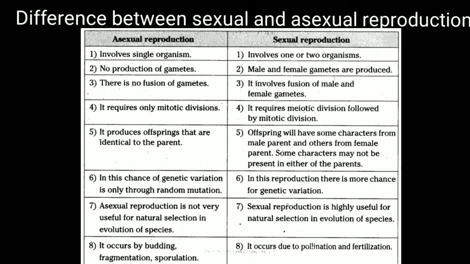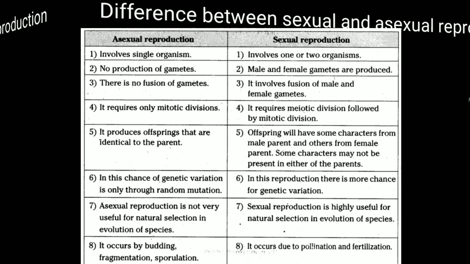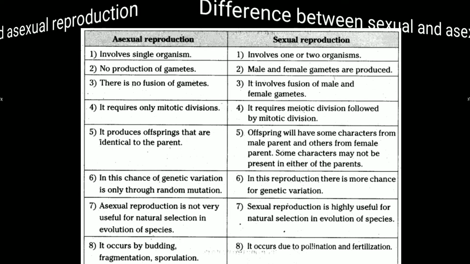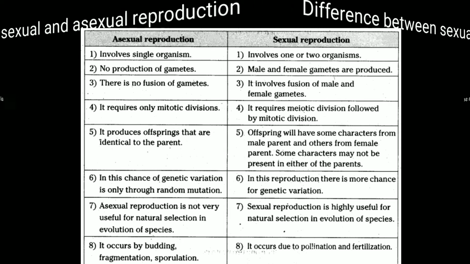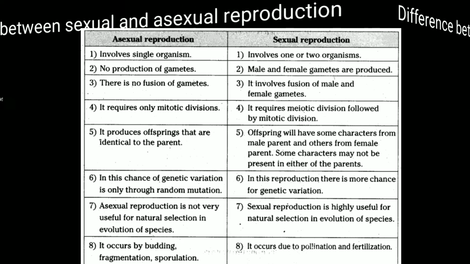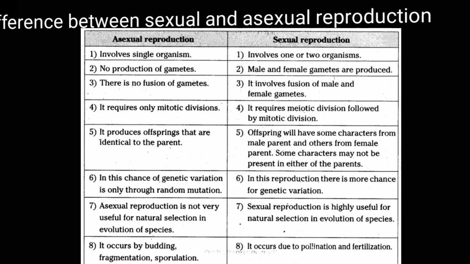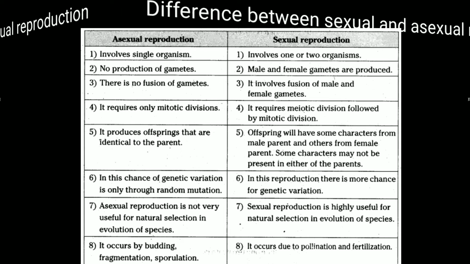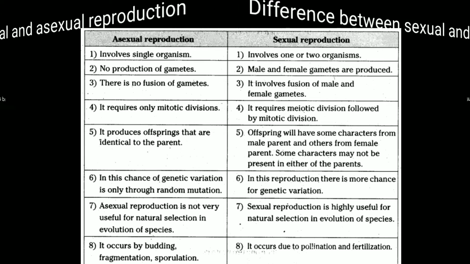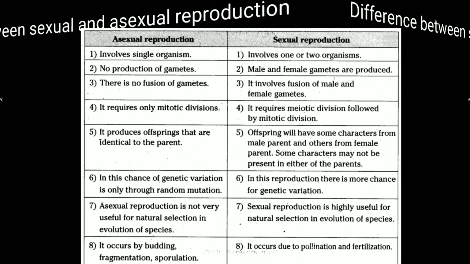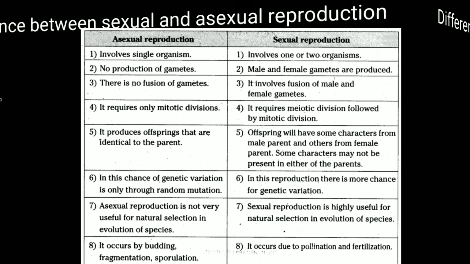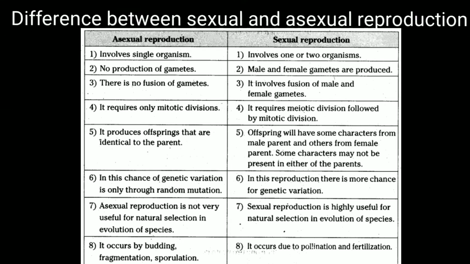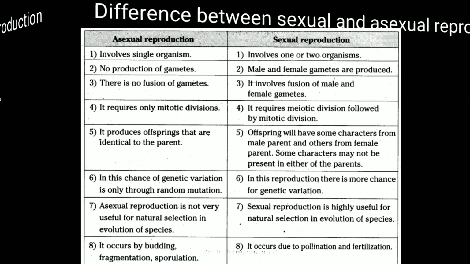It involves a single organism, means a single parent is required, and in sexual reproduction, two organisms are required. Now, no production of gametes in asexual reproduction, but in sexual reproduction, there is a male and female. Both the gametes are produced. In asexual reproduction, no fusion of gametes takes place, but in sexual, it is the most important step.